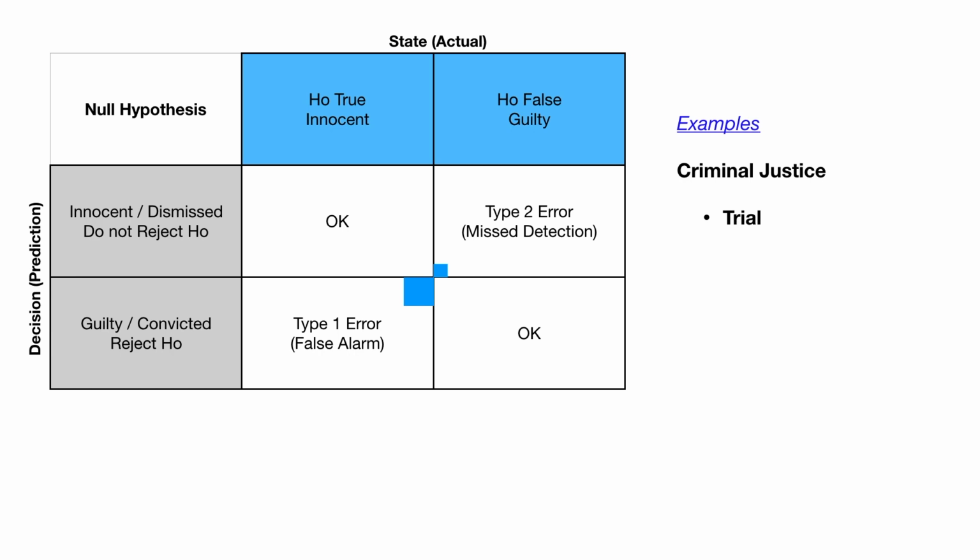On the other hand, if I was innocent but by mistake they told I am guilty and I get convicted, in that case it is error and it is a false alarm. When I am innocent, it was decided that I am guilty. And this kind of error in statistics we call it as type 1 error.